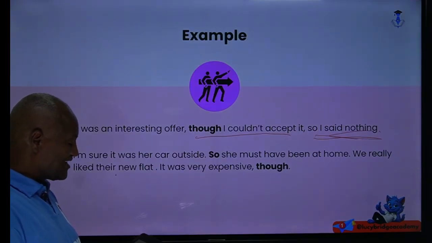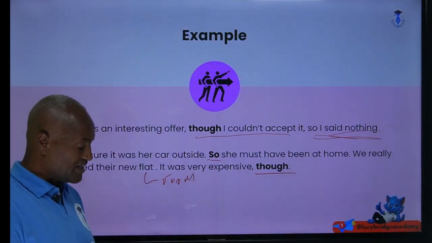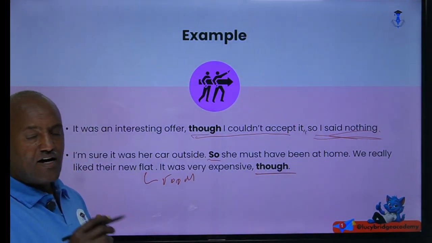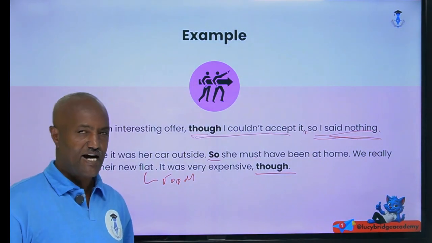"We really liked their new flat." I hope you know what "flat" means. Flat means room here. "It was very expensive though." Have you seen here? "So" and "though" are used as connectors, but here "though" and "so" are used as subordinating conjunctions. So you have to identify this one.